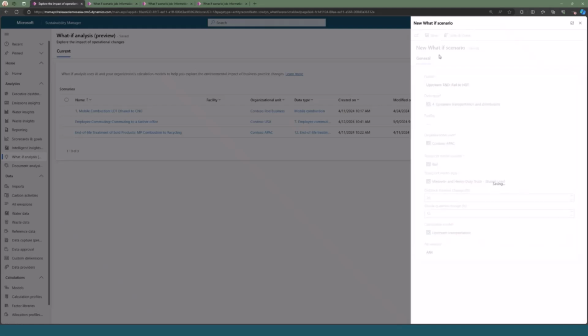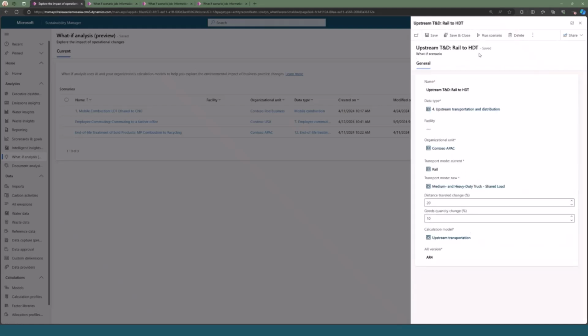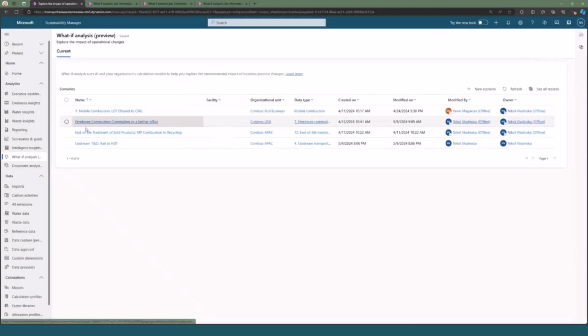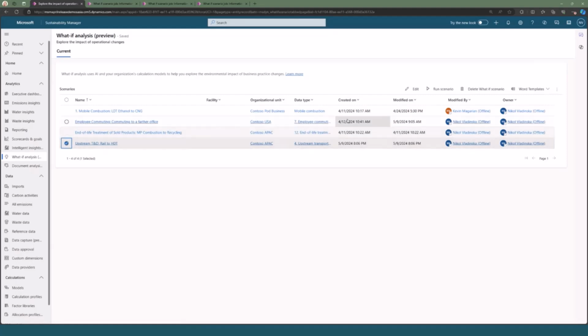After you've done this, you save your scenario, and then you have 2 ways to initiate it. You can initiate it through this button here while you've got the side panel open, or you'll see that it's now in this drop down. So if you select it, you can also run it here.